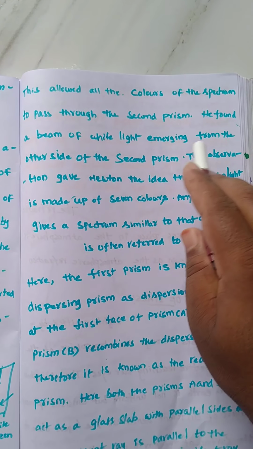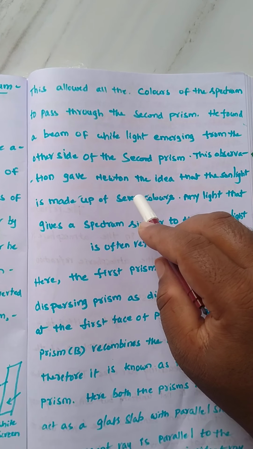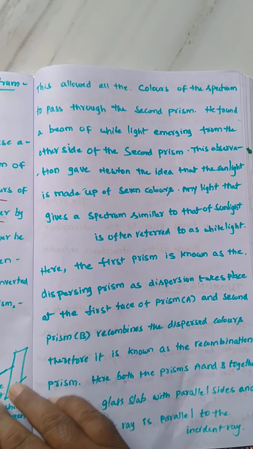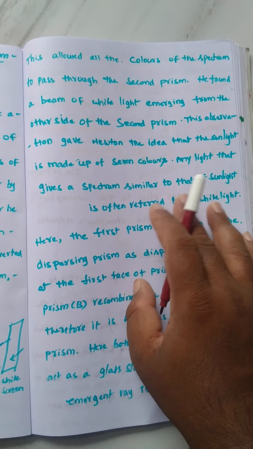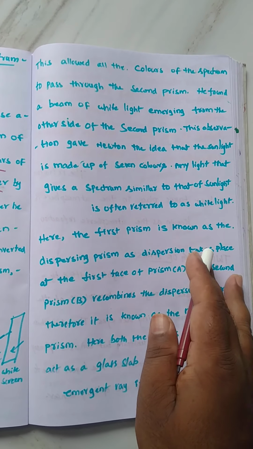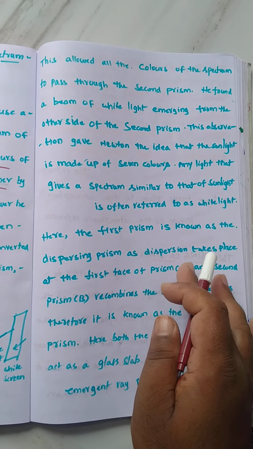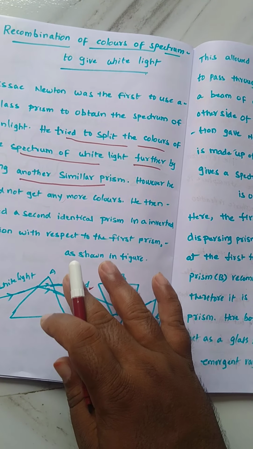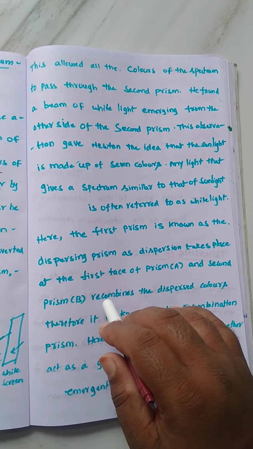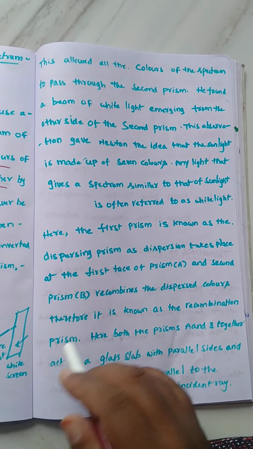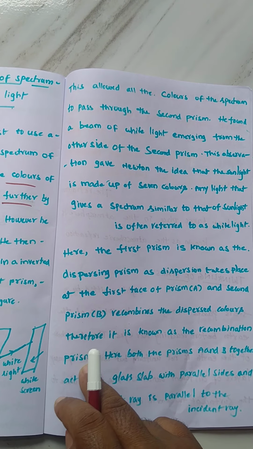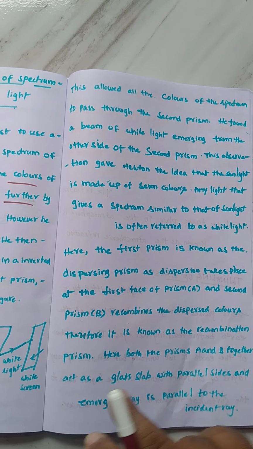The white light emerging from the other side of the second prism, this observation gave Newton the idea that sunlight is made up of seven colors. Any light that gives a spectrum similar to that of sunlight is often referred to as white light. Here the first prism is known as the dispersing prism. Why? Because dispersion takes place, it splits into seven colors. At the first phase prism A, and the second prism B recombines the dispersed colors. Therefore it is taken as the recombination prism.